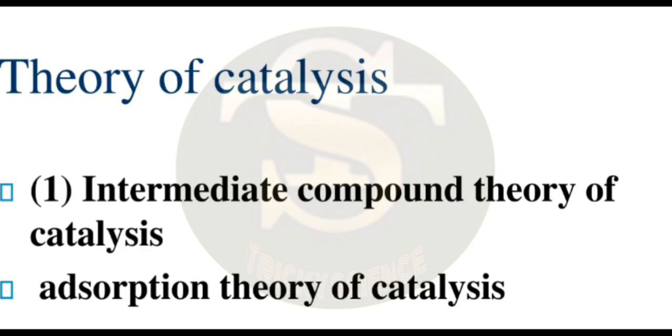Theory of catalysis. There are two different types of theories of catalysis. The first one is the intermediate compound theory of catalysis. It is also known as the theory of homogeneous catalysis. And the second one is the adsorption theory of catalysis, which is also known as the theory of heterogeneous catalysis.